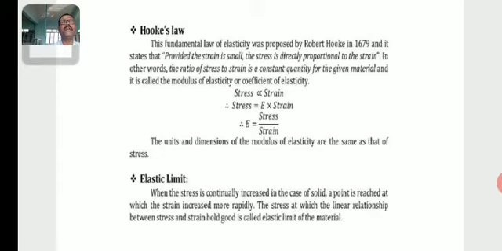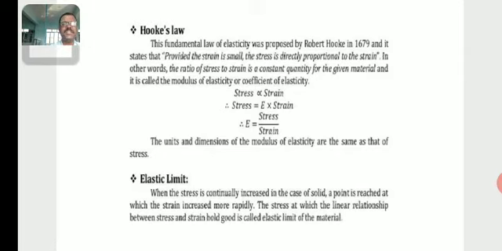Then what about elastic limit? When the stress is continuously increased in the case of solids, a point is reached at which the strain increases more rapidly. The stress at which the linear relationship between stress and strain holds good is called the elastic limit of the material.